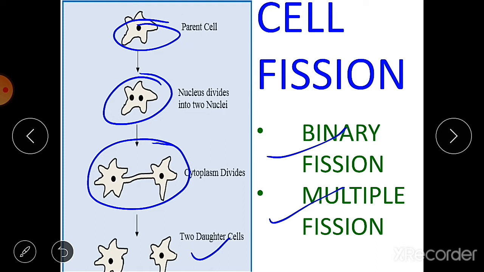In binary fission, first the nucleus divides into two nuclei, then the cytoplasm divides, and then the daughter cells are formed. It is the most common method of asexual reproduction in unicellular organisms such as bacteria and amoeba. Also you can see it in euglena. So this is cell fission.